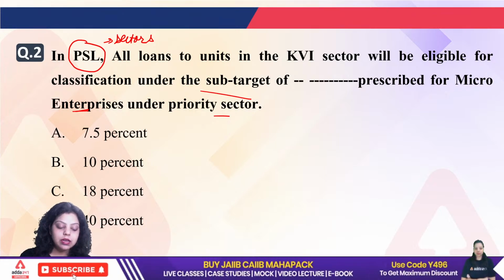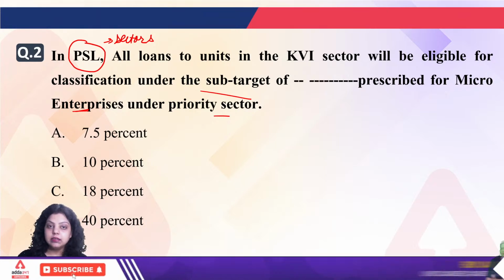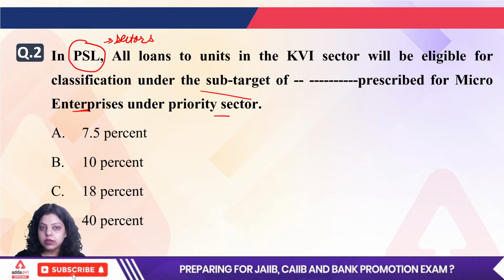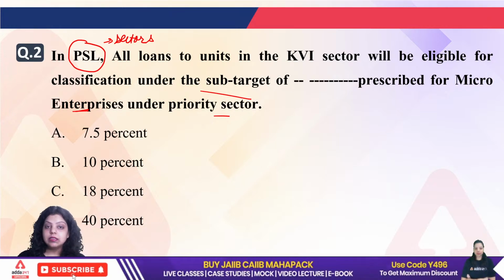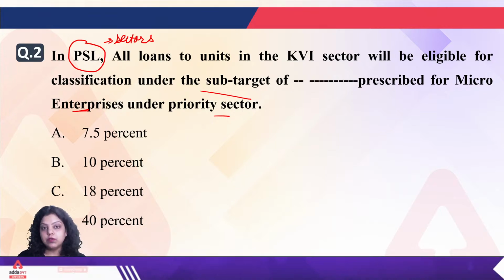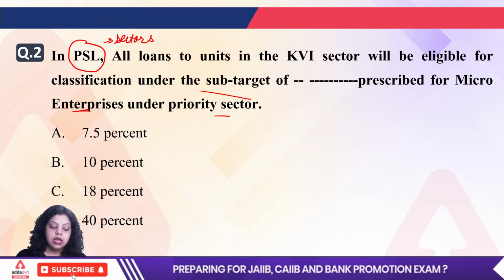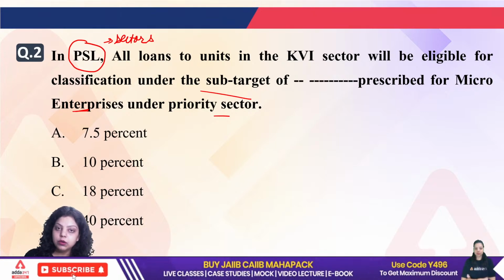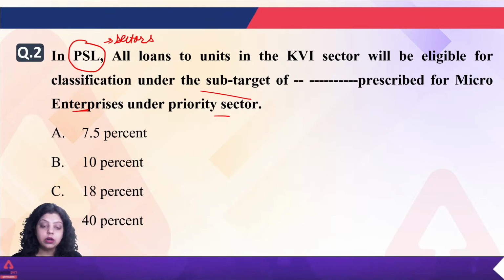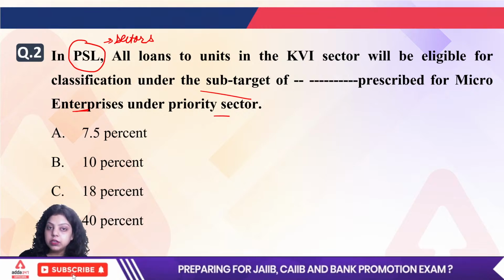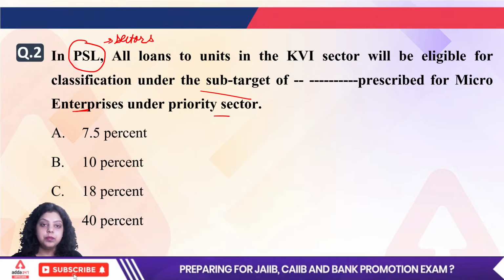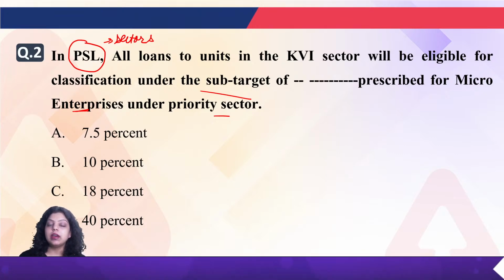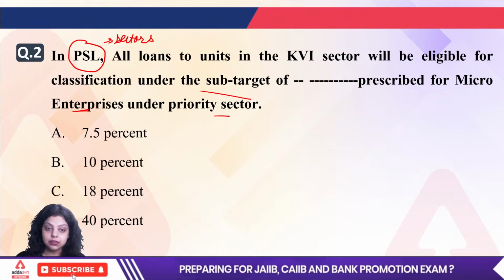Now, there are a total of 8 sectors under the PSL. First is agriculture, second is micro, small and medium enterprises, third is export credit, fourth is education, fifth is housing, sixth is renewable energy, seventh is social infrastructure, and eighth is others. In others, we cover mostly the weaker sections, which can include self-help groups, the SC/ST community, and women individuals, and the small and medium enterprises are covered under that as well. These are the sectors covered under the PSL. There are a total of 8 sectors, do remember that.